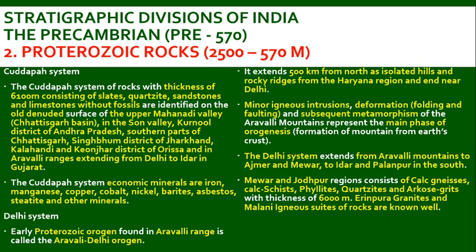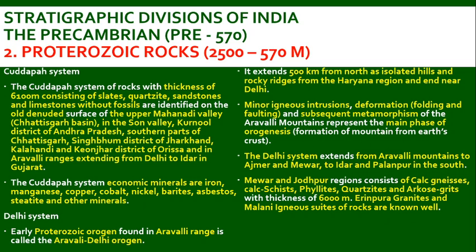The Kadapa system of rocks, which has a thickness of almost 6100 meters, consisting of slate, quartzite, sandstones and limestones without fossils, is identified on the denuded surface of the Mahanadi Valley, Chhattisgarh Basin, in the Sone Valley, Kurnool district of Andhra Pradesh, southern parts of Chhattisgarh, Singhbhum district of Jharkhand, Kalahandi, Keonjhar district of Odisha and Aravalli ranges extending from Delhi to Idar in Gujarat. The Kadapa system's economic minerals are iron, manganese, copper, cobalt, nickel, barytes, asbestos, steatite and other minerals.